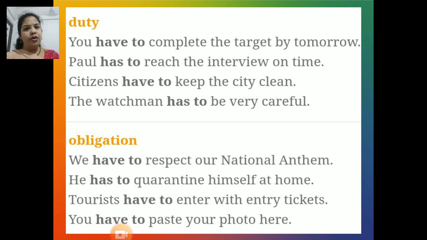Next function of have to or has to is speaking about compulsion or obligation. For example, let's try to study all these sentences carefully, which show obligation. We have to respect our national anthem. He has to quarantine himself at home. Tourists have to enter with entry tickets, and you have to paste your photo here.